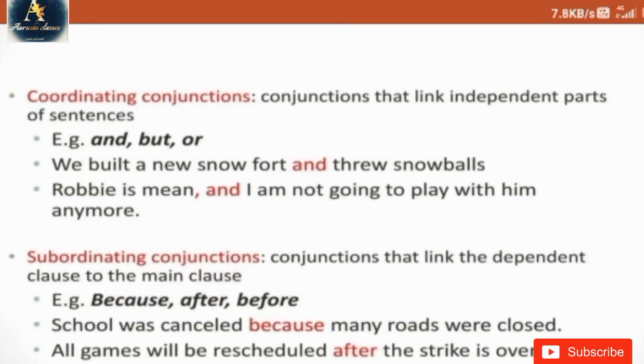So these are dependent clauses. As I have already told you in the definition, when we connect two dependent clauses with a linker, it is a subordinating conjunction. But when we connect two independent clauses with a linker, it is known as a coordinating conjunction. It is very easy to learn this, and if you fit this into your mind, you can easily do any worksheet on it. Okay, let's move to the next slide.